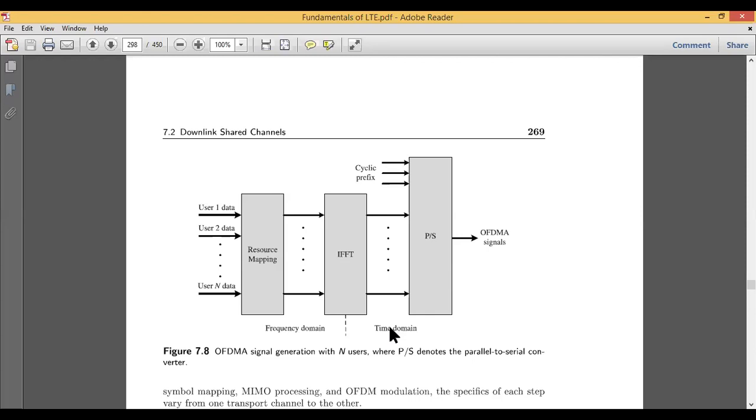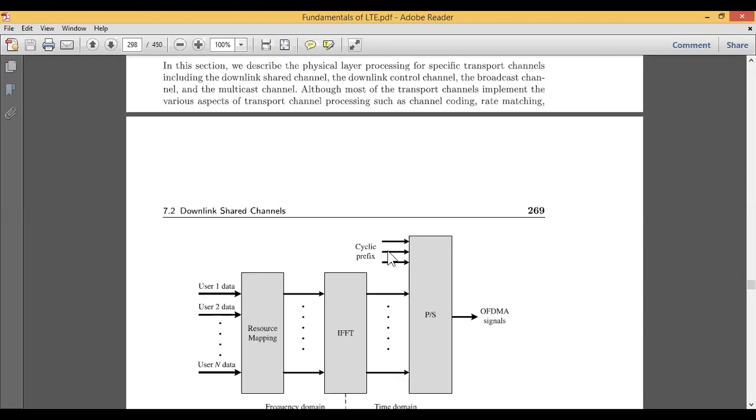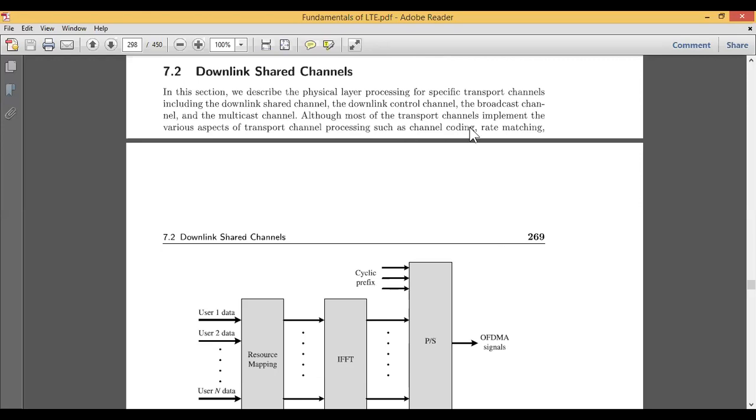Similarly, in LTE we use the frequency domain at the input part and the time domain at the output part. Some or other processing techniques are used, whether at the transport, physical, or data layer.